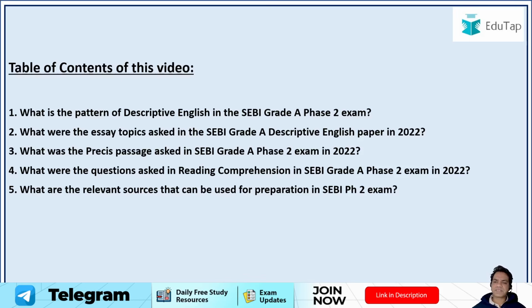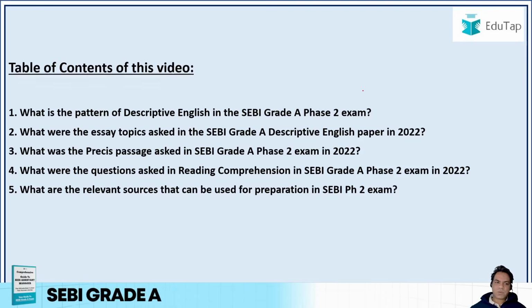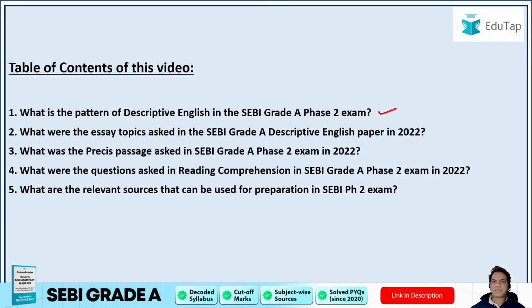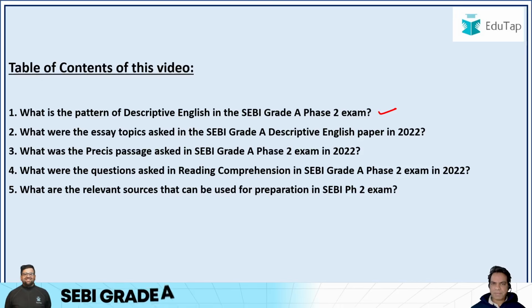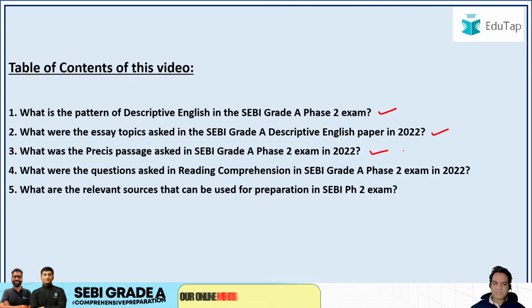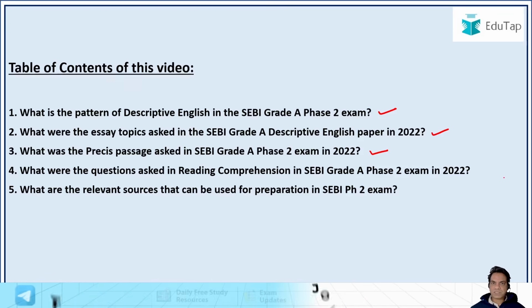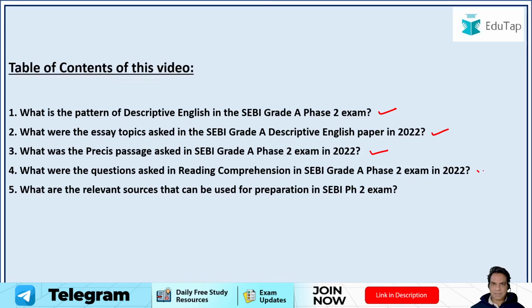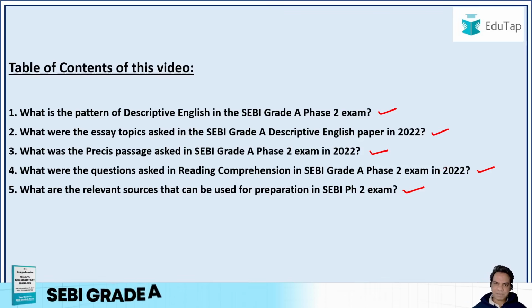Now guys, what are we going to discuss in this video? First is, what is the pattern of descriptive English in the SEBI Grade A Phase 2 exam? You need to understand the whole setup, the pattern of the exam. Then we are going to delve into what essay topics were asked in the SEBI Grade A Descriptive English paper in 2022. What was the Precis passage asked in the SEBI Grade A Phase 2 exam, with its sample solution? What questions were asked in reading comprehension, and what could be their sample solutions? And then at the end I'll tell you the relevant sources that can be used to prepare for your SEBI Phase 2 exam. So let's jump into the session guys.